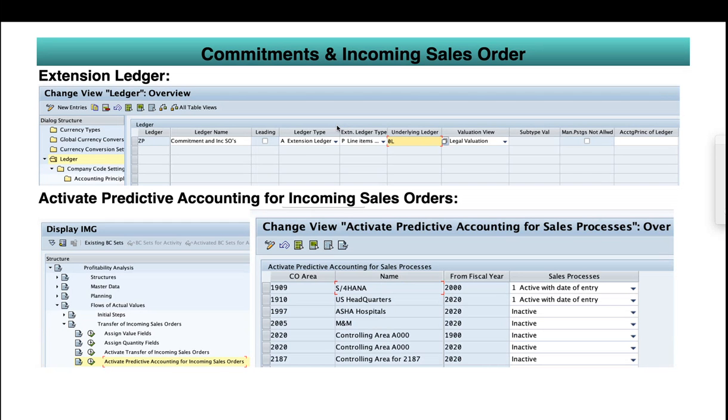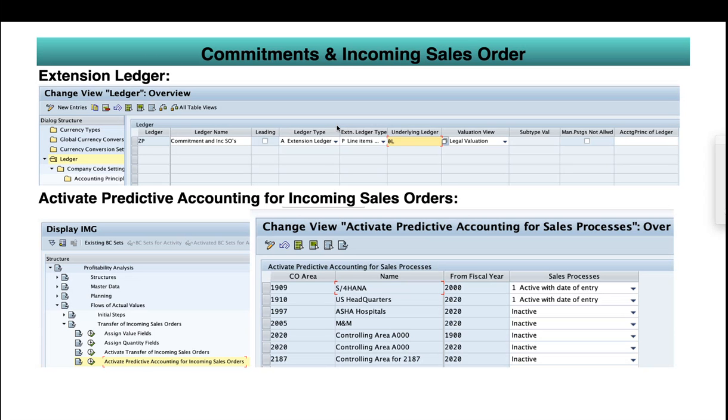I just kept the name like that so that we can identify it. The ledger type is extension ledger, and the extension ledger type is P. We always have to use P for these types of ledgers. These extension ledgers should always have an underlying ledger, that is 0L, and you need to select the valuation view, which is legal valuation.